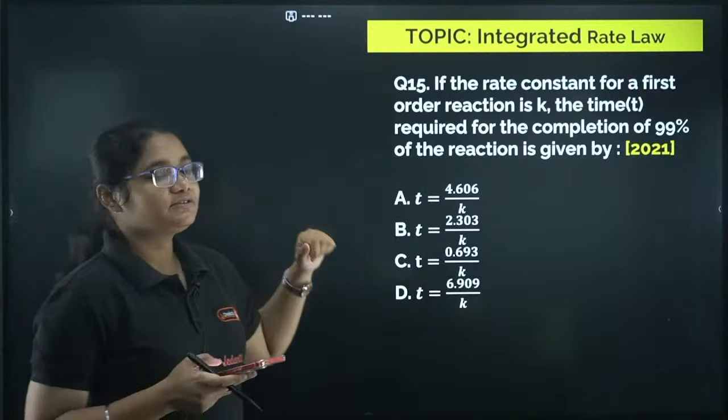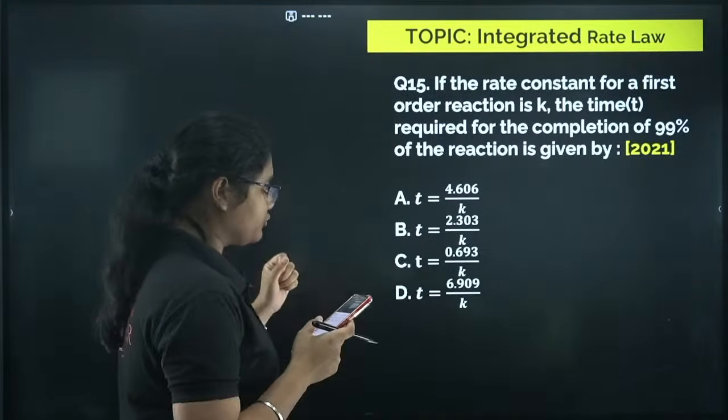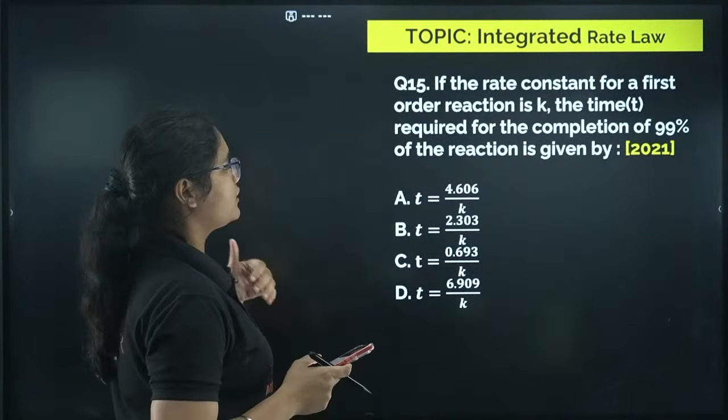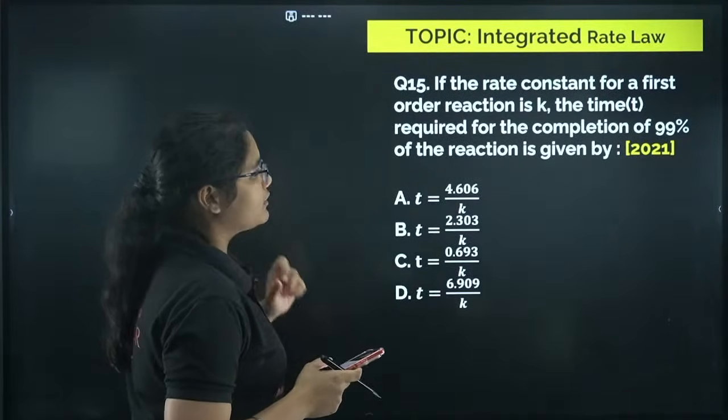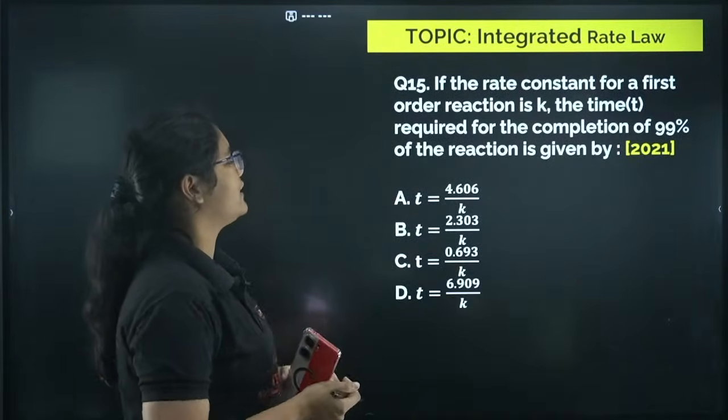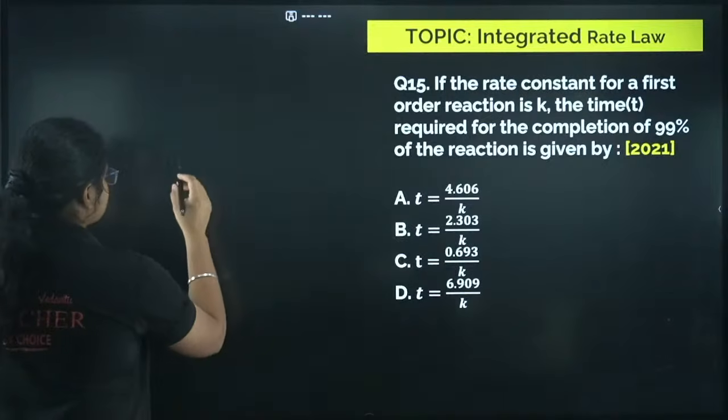Okay. Next is from the integrated rate law question. If the rate constant of a first order reaction is K, the time required for completion of 99% of the reaction is? Very simple question.